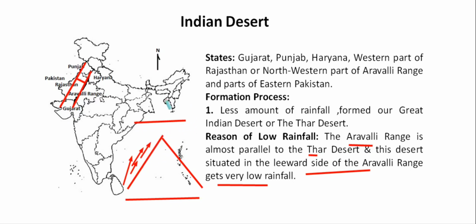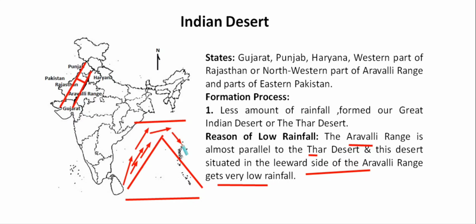Now, here we are having a cold climatic condition. Because of this, the upward moving air continuously starts decreasing its temperature. Because of this, the condensation process takes place, and this is the mainly responsible factor for the formation of clouds. Simple. Because of this reason, this part, which is specifically known as the windward side, experiences maximum amount of rainfall.